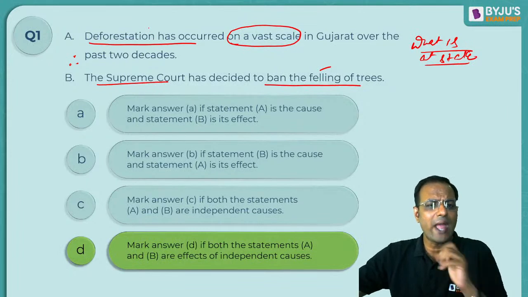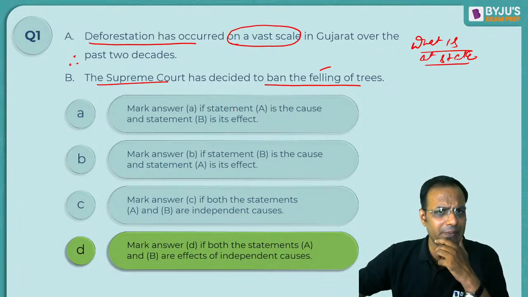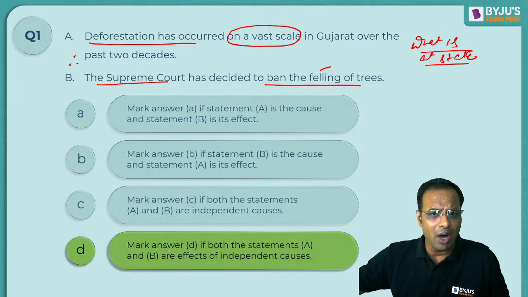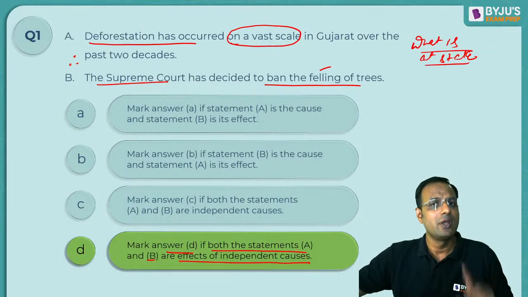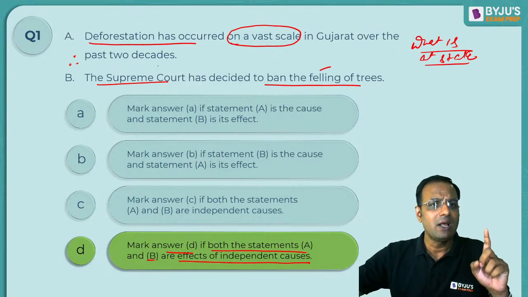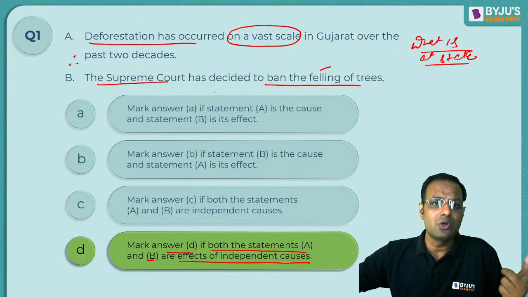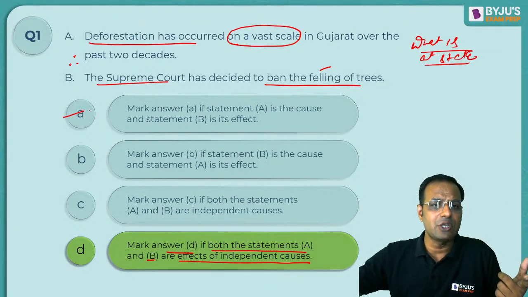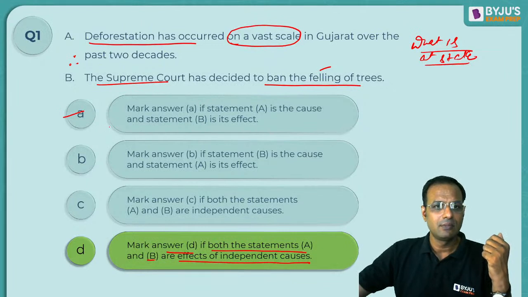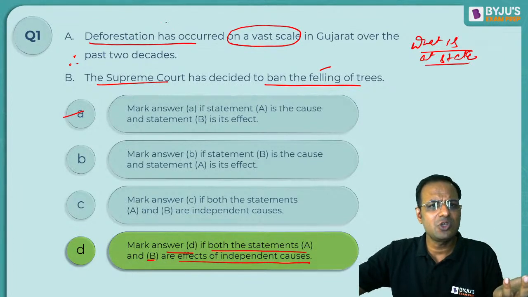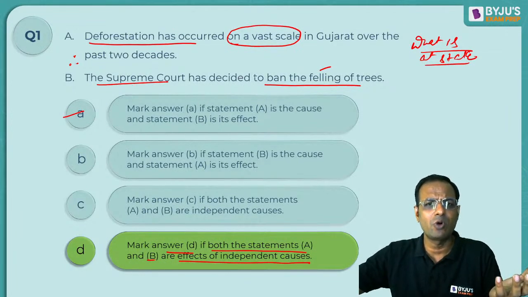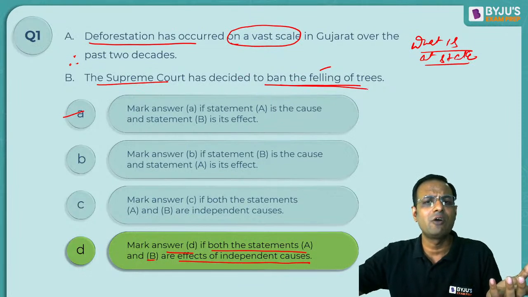So, if you look at the question very carefully, it says mark D if both the statements A and B are the effects of independent causes. Now, as I was telling you, the temptation to mark A is huge. Why at all, if this is not the case, would the Supreme Court put a ban on the felling of the trees?